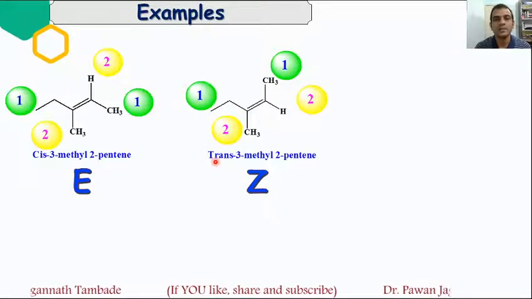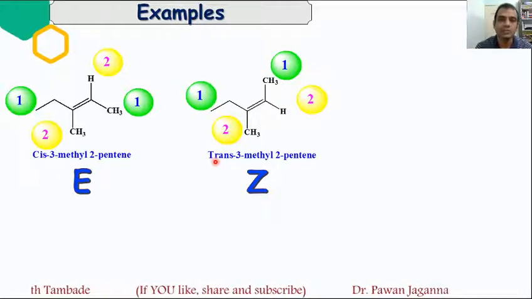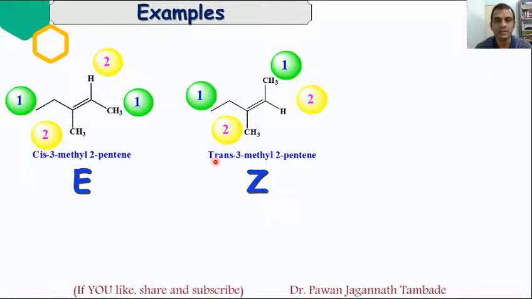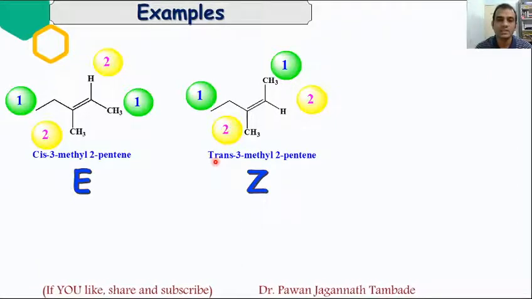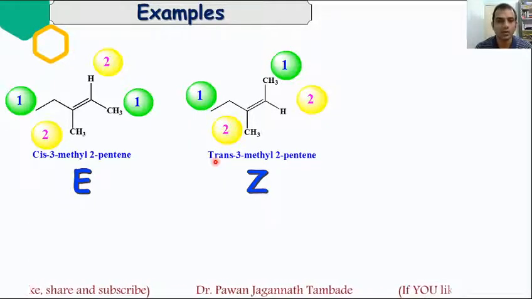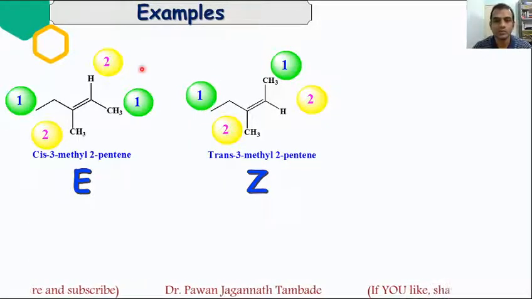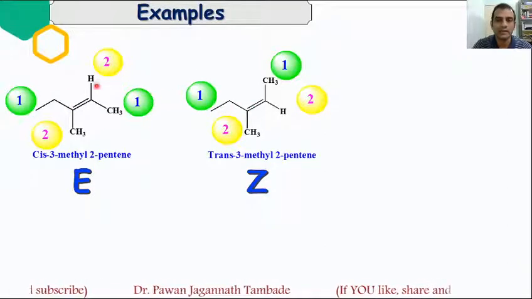So from this example, I want to tell that there is no correlation between cis-trans and E-Z. There is no such rule that cis must be Z and trans must be E. There is no such rule at all. Right? From this example, you will get the differences between cis-trans and E-Z.